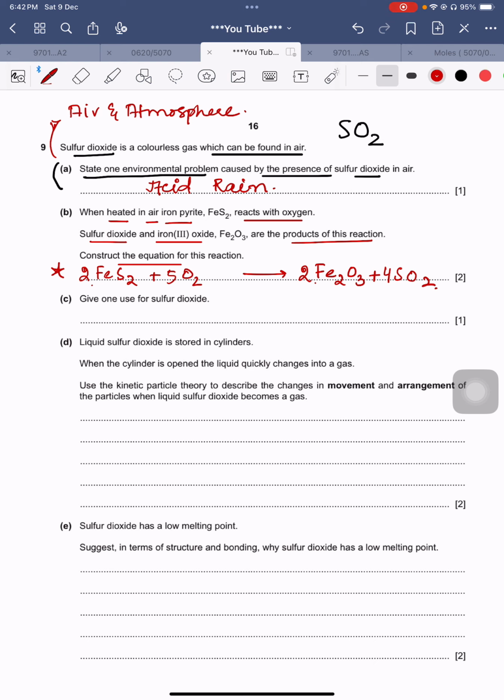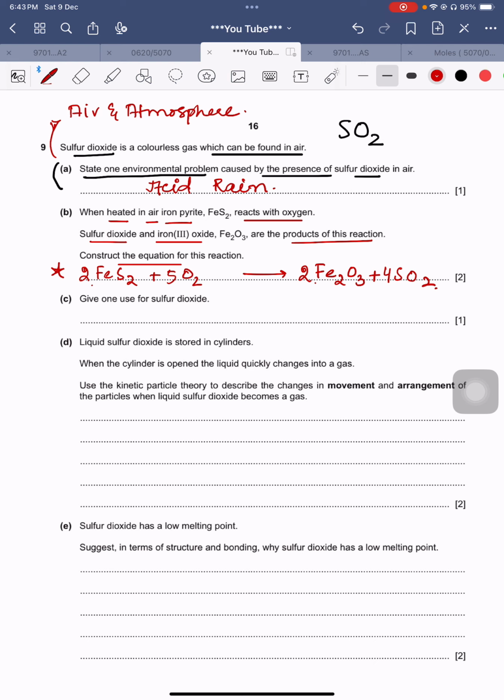I am not changing the formula of Fe2O3. I'm not changing the formula of FeS2. I am not changing the formula of sulfur dioxide as well. But it is important to maintain how to write down the formula for this compound. Okay, so this is really important.